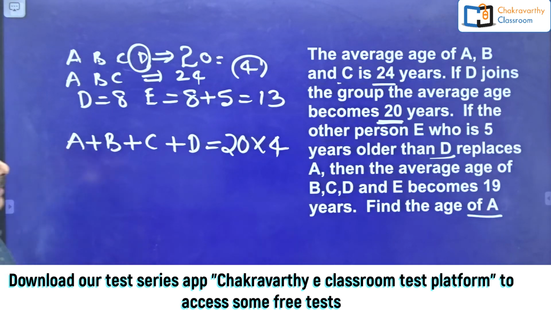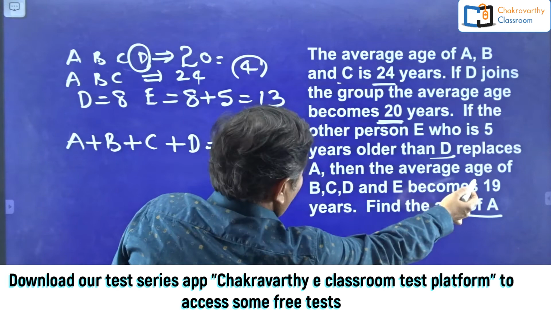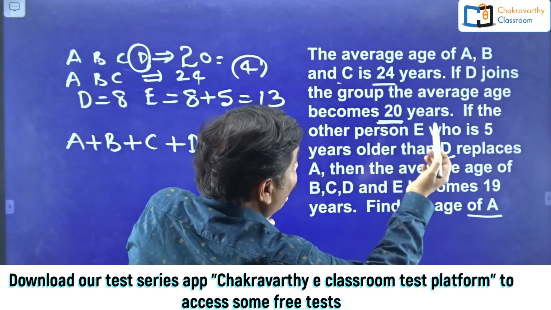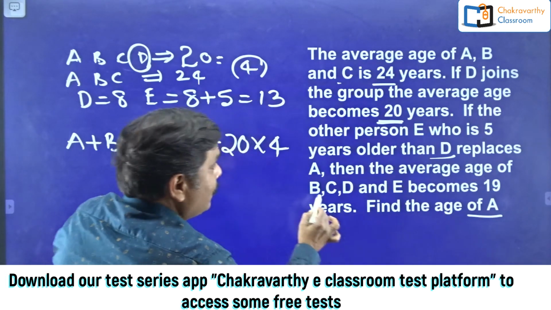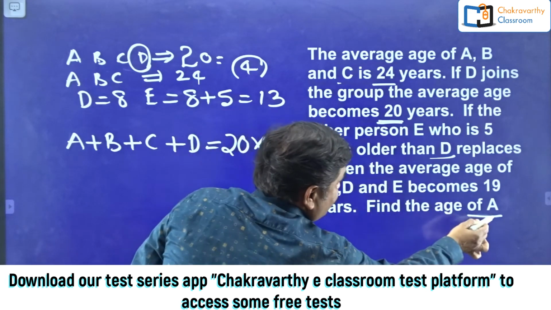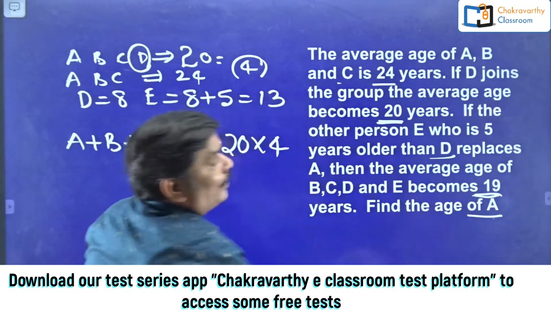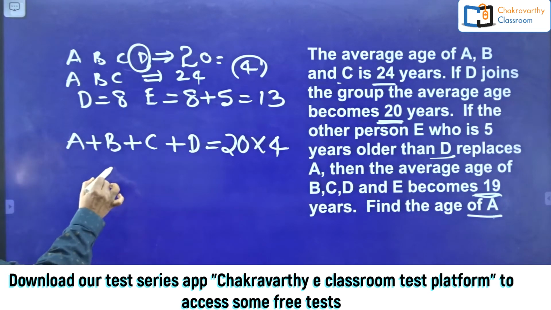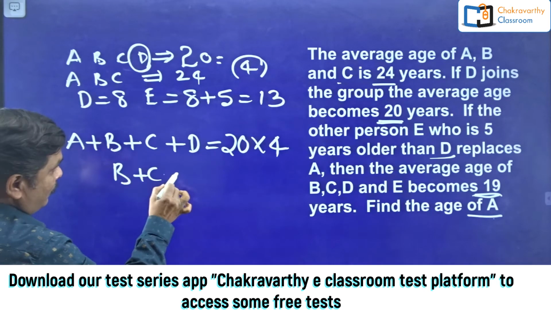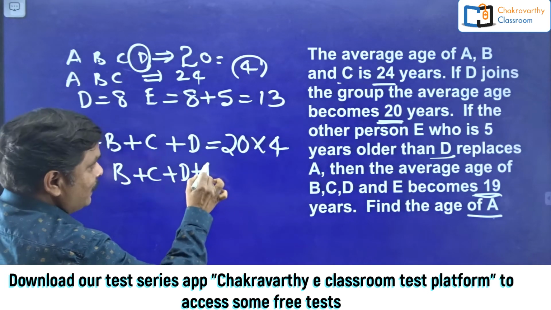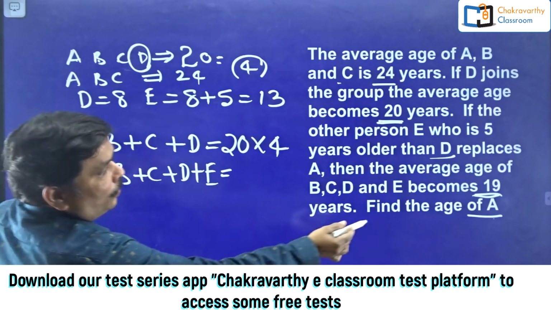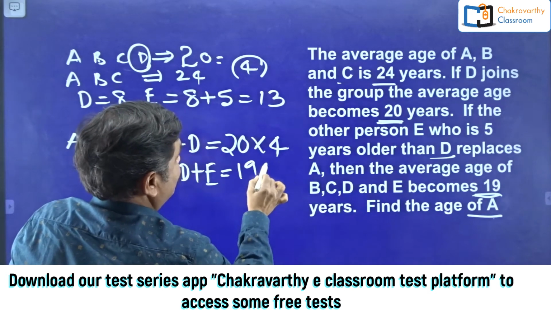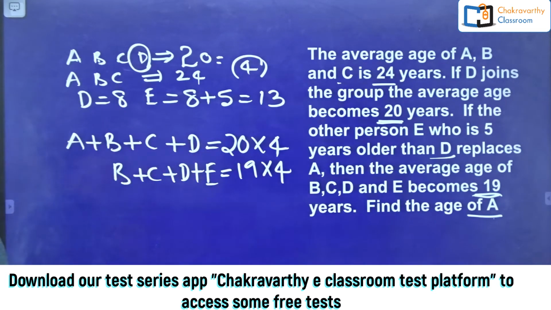Alright, so now they have clearly given that E replaced A. Then B, C, D and E's average age is 19 years. So here B plus C plus D plus E, these persons' average is 19, total 4 persons.